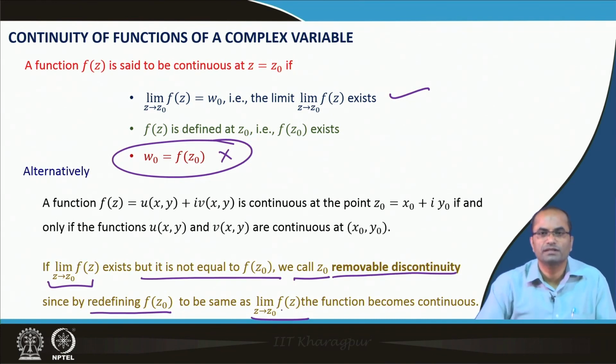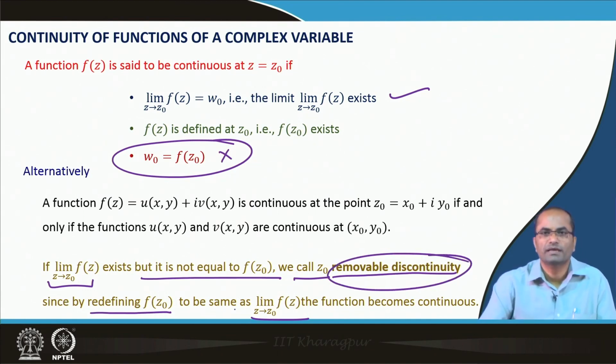As such, the function is discontinuous, but if we redefine the function at the point z naught, then it will become continuous, because the limit already exists and we have defined the function in such a way that the function value at this point becomes exactly equal to that limiting value. So the function becomes continuous, and we say that this is a kind of removable discontinuity, meaning this is a discontinuity, but it can be easily removed.